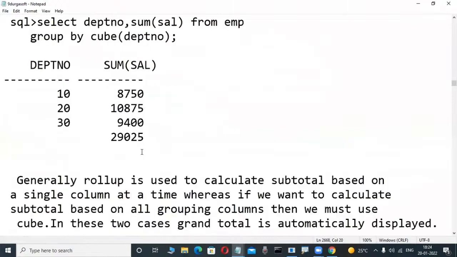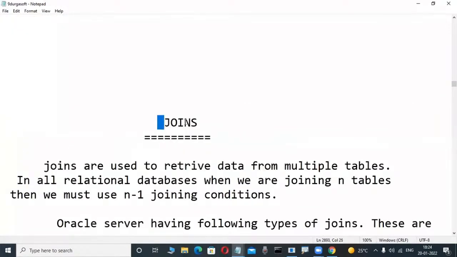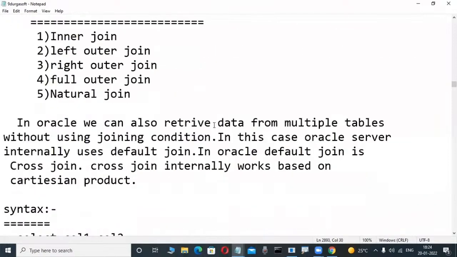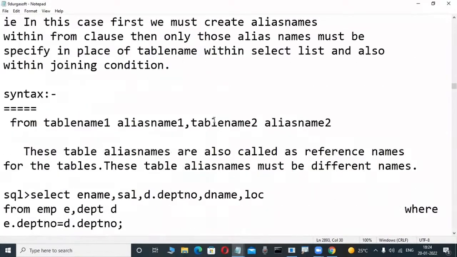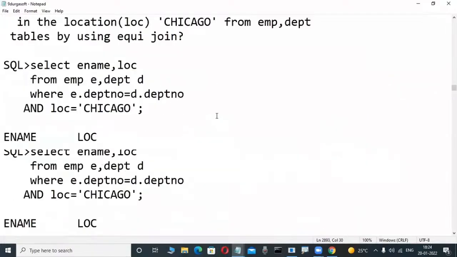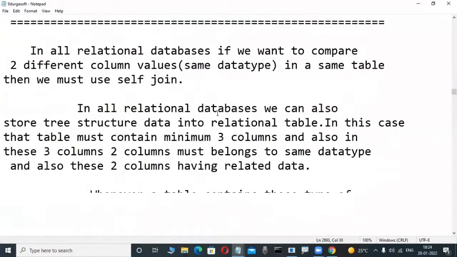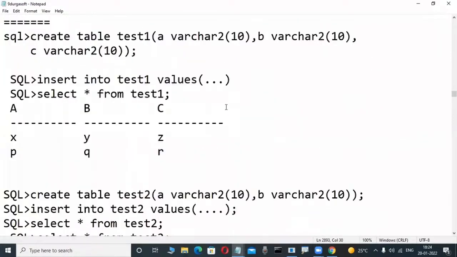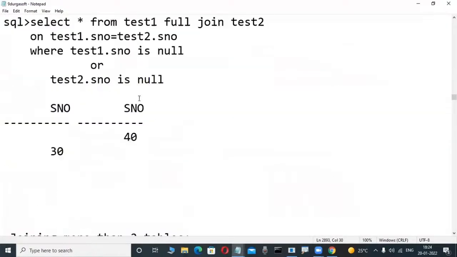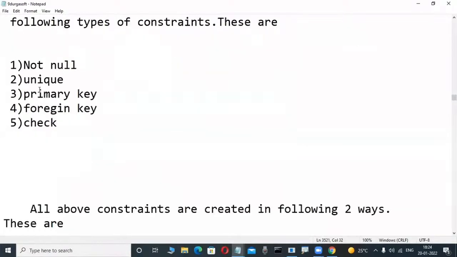These are all the things we are learning. And now the main concept, joins, is a concept. Retrieve data from multiple tables. This is SQL language knowledge. Maybe some fellows have an idea about it. Then constraints. In our SQL language, constraints is a concept here: primary key, foreign key, check. So many things are there.